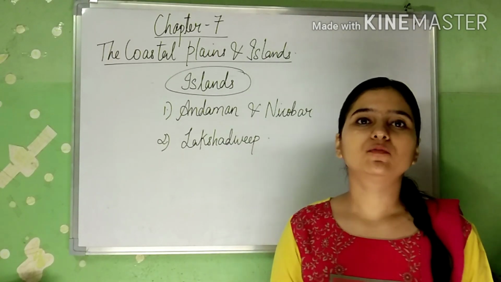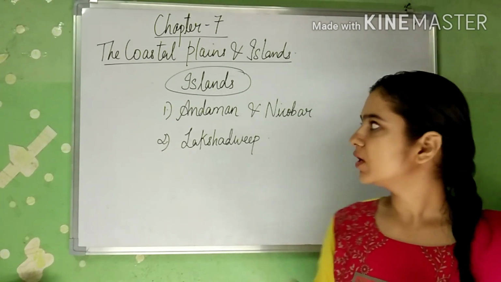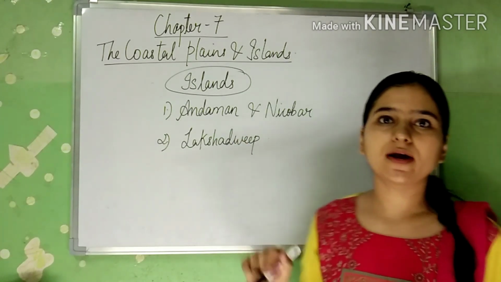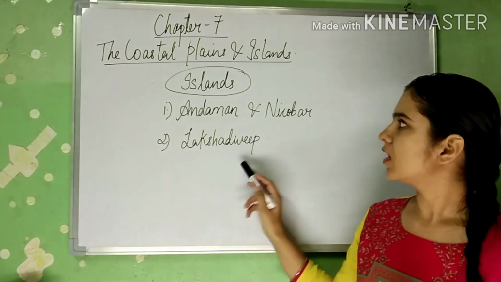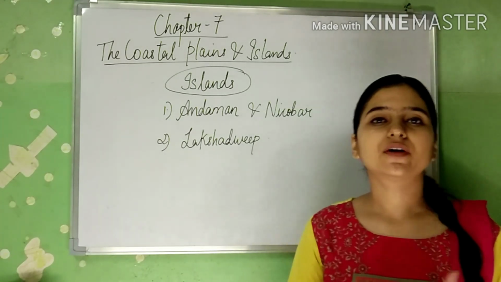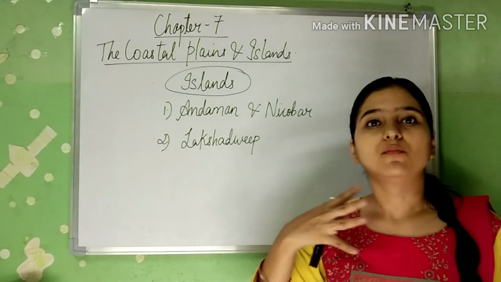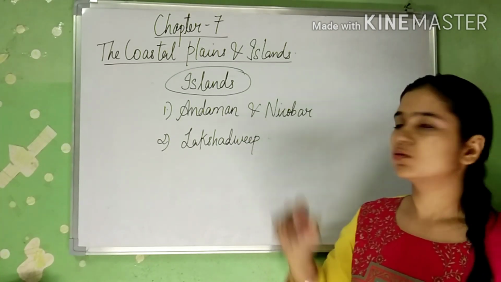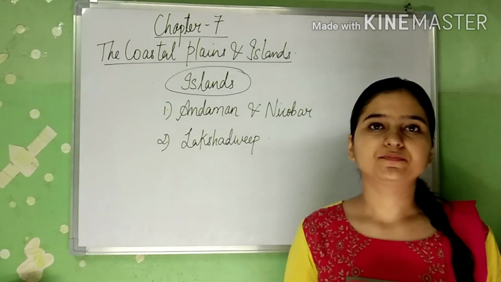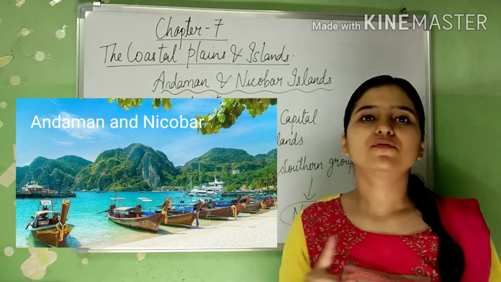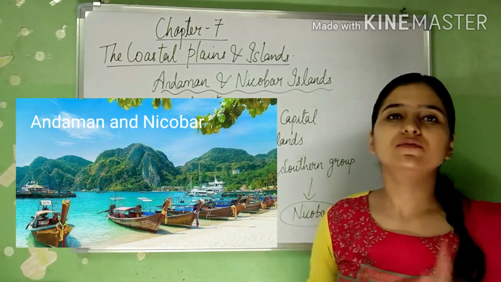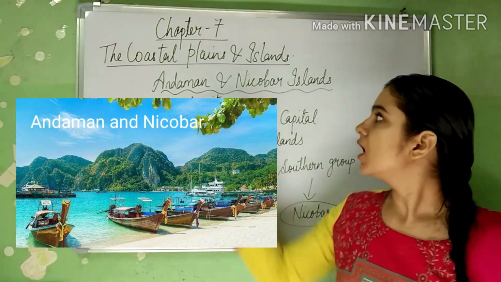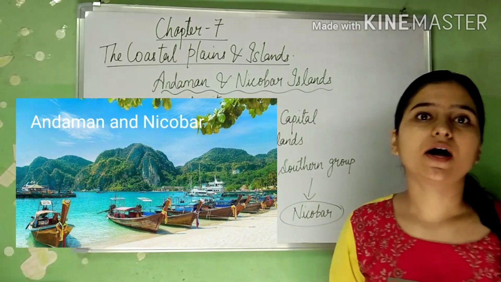India has two groups of islands. The first one is Andaman and Nicobar Islands and the second is Lakshadweep. So in today's class we are going to discuss more about these two. Firstly, we are going to discuss the first group of islands, that is Andaman and Nicobar Islands.